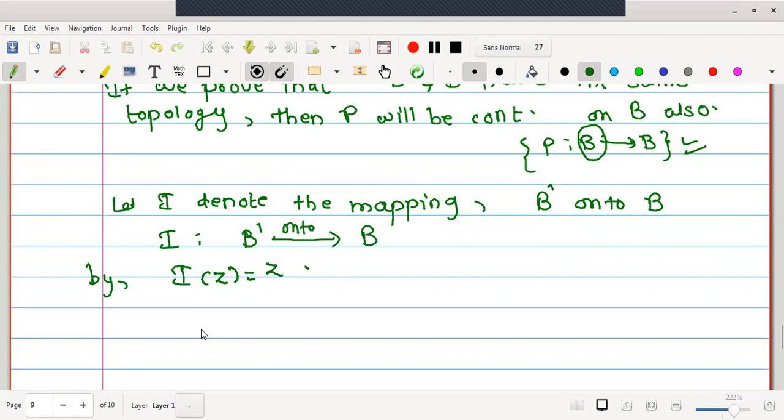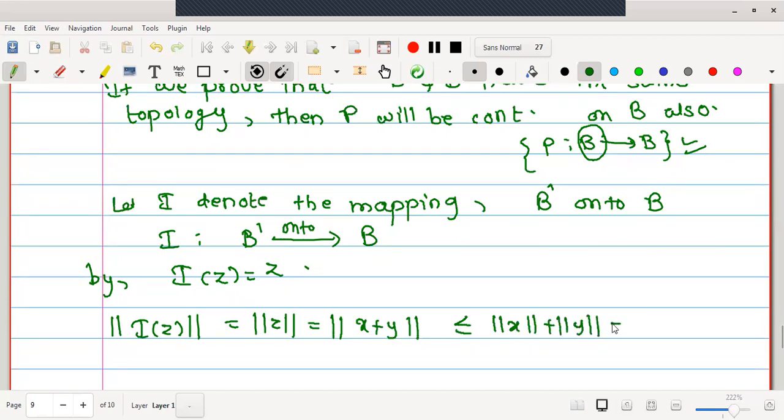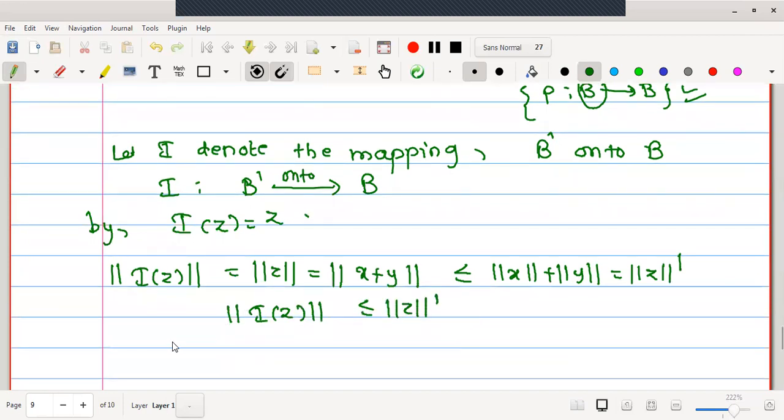What properties is it going to possess? Let us check. What is the norm of I Z? Norm of I Z is nothing but norm of Z, but the vector Z is expressed as x plus y. By using the triangle inequality, one can write this as less than or equal to norm of x plus norm of y. But with the help of the new norm, this is norm dash of Z. Therefore, we have obtained that norm of I Z is less than or equal to norm dash of Z. This means the mapping I is bounded. It is linear also, bounded and linear, therefore I can write it is continuous also, one-one also, and onto also.